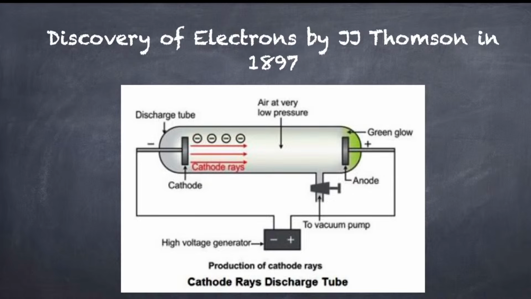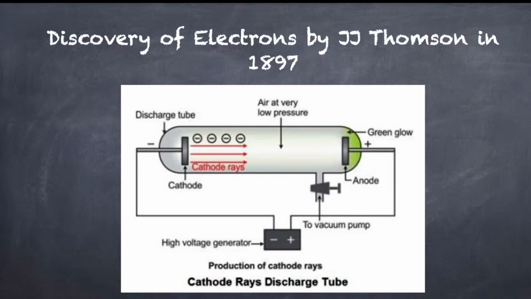Initially, he used air at 1 atmospheric pressure and conducted his experiment and found no results. J.J. Thomson did not give up. Now he reduced the air pressure inside the glass tube to 0.1 and conducted his experiment.